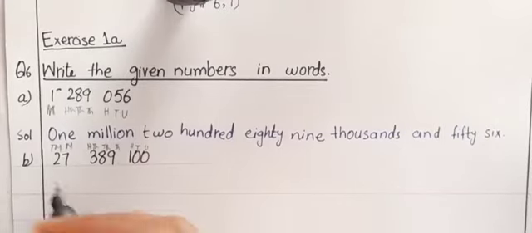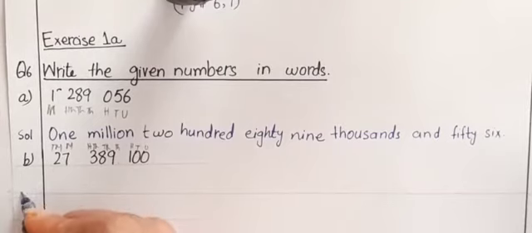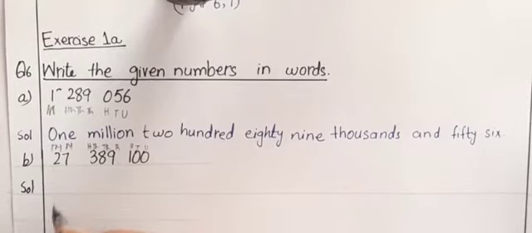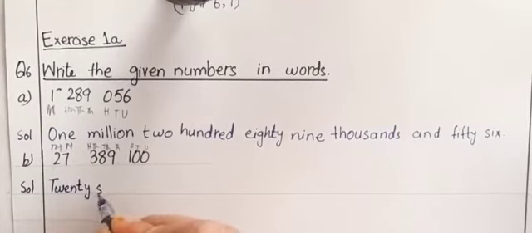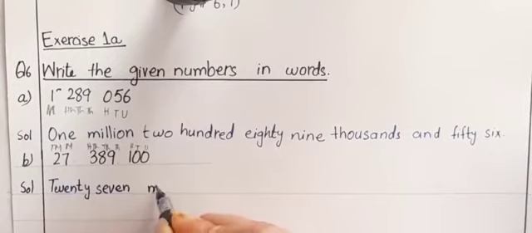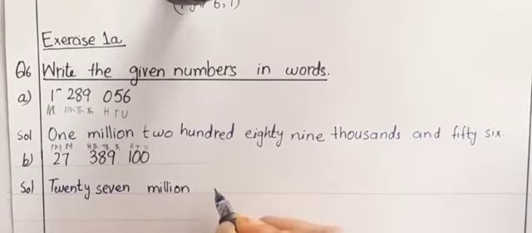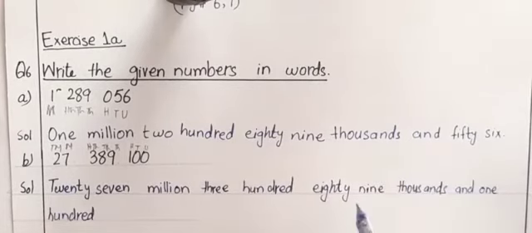So let's start writing. SOL, 27,000,000: TWENTY-SEVEN MILLION, 389,100.